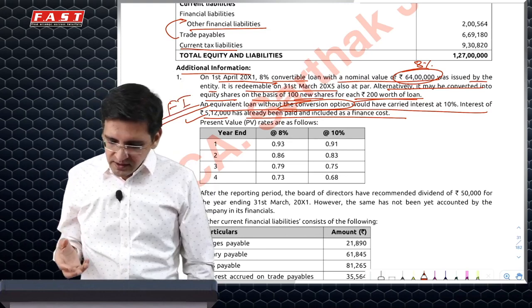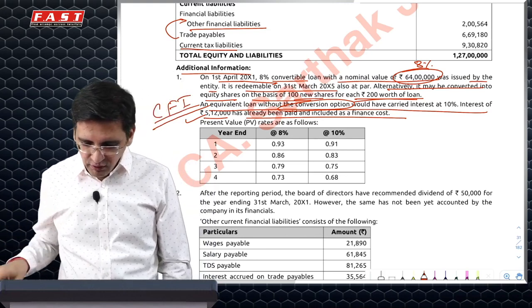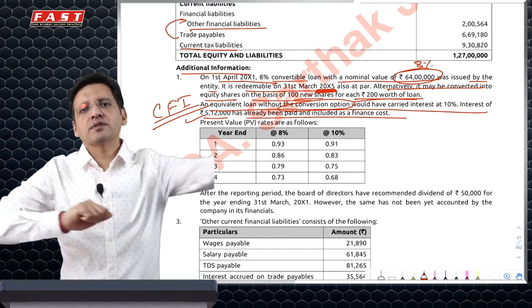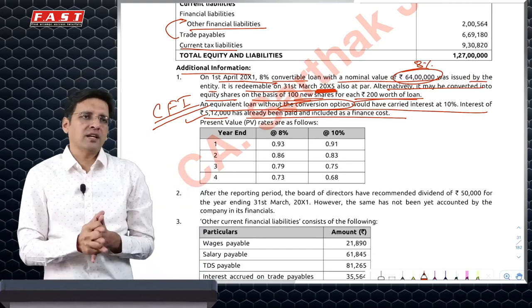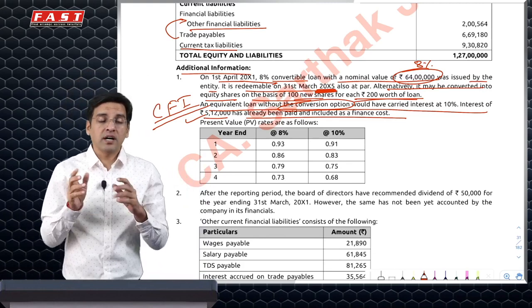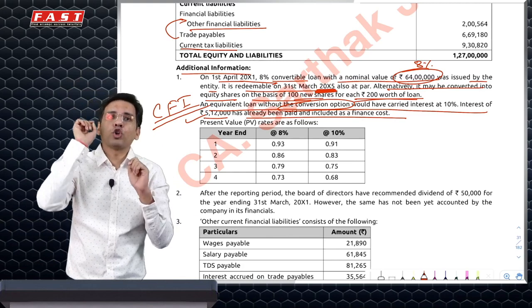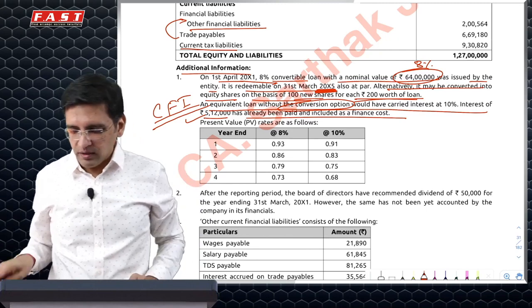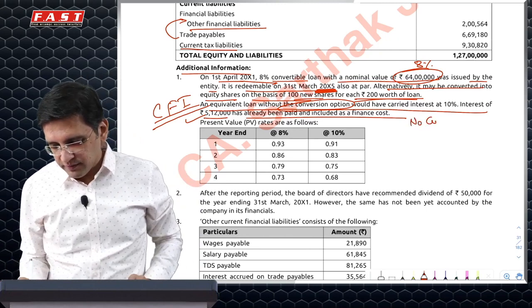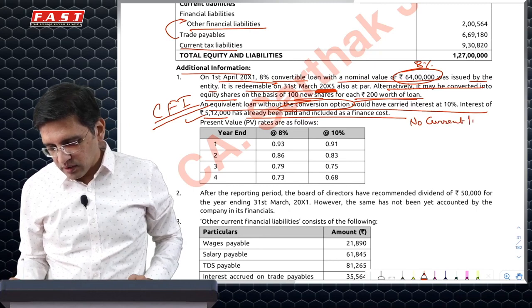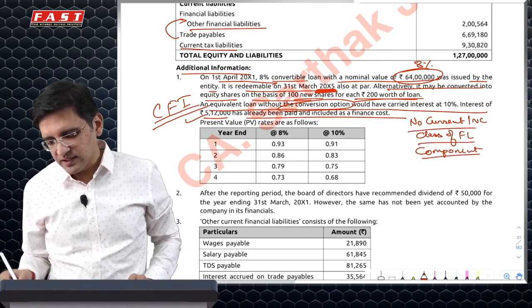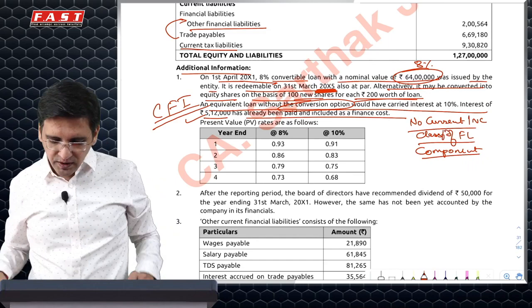In this particular case, the loan is repayable at the end of 2005 in totality. So usually what the institute does in such questions is it shows the complete loan under financial liability, non-current liability. However, technically, some part may be current in nature, but they have not done that. So here, they have not done any kind of current, non-current classification of the financial liability component. Is that correct or not? I don't think so, but let's just follow what the institute has done.